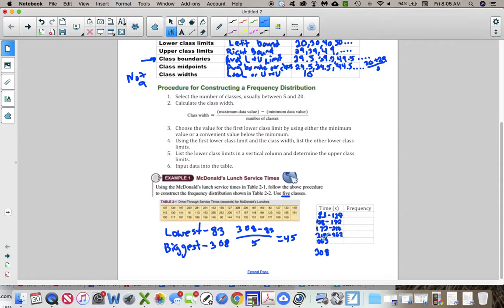Maybe we should have done our class limits as 46 then, because my problem here is that this is 307 and 308 is my biggest number, so it doesn't fit into there. Maybe we should have done 46. Yeah, I think there's a rule with rounding. That should have been 46. Anyway, so let's just leave it the way that it is. Whatever, we'll just pretend 308 is in there.